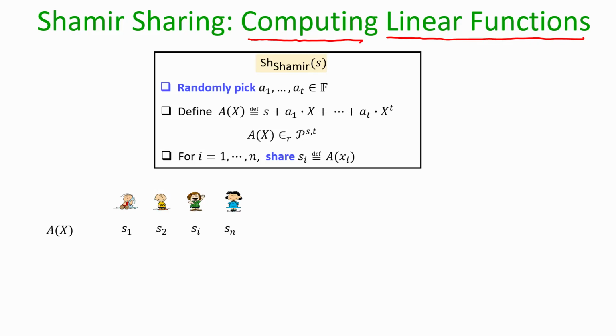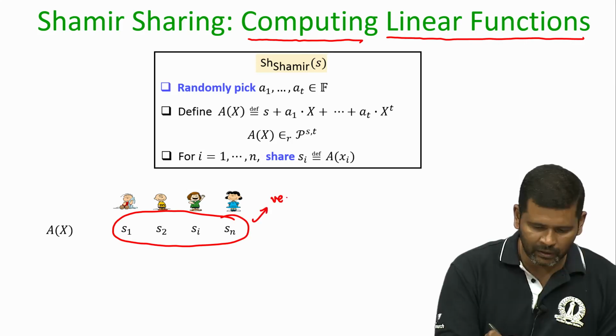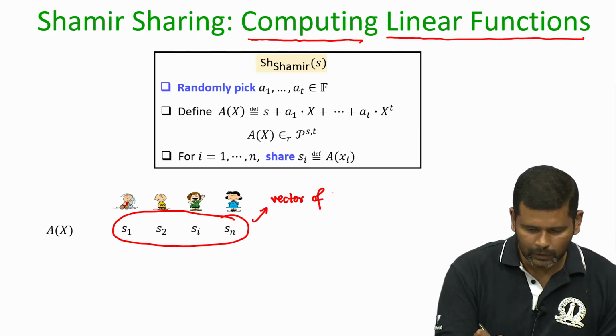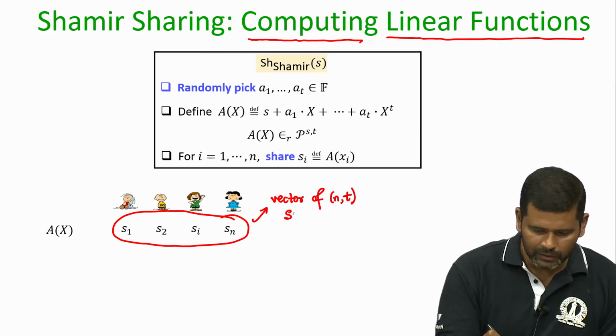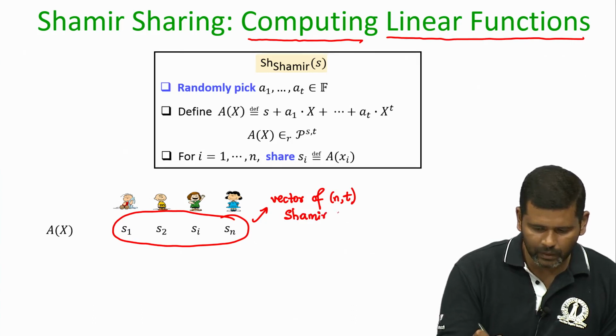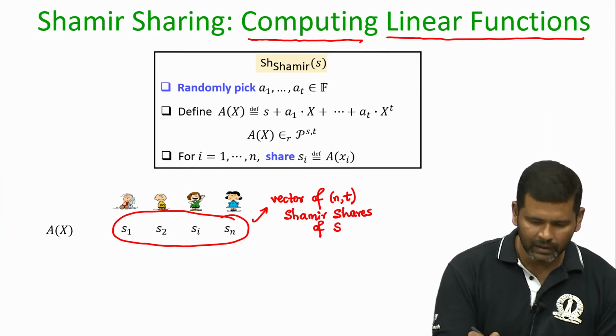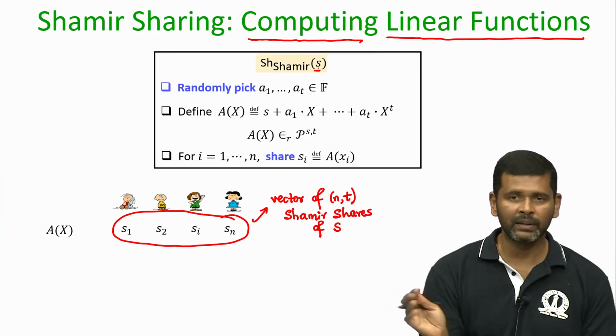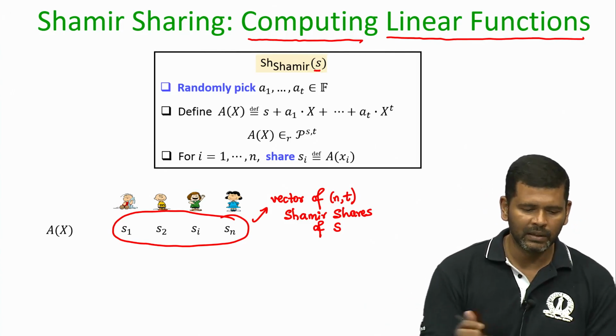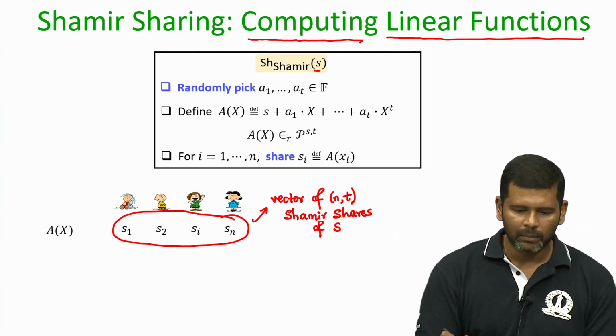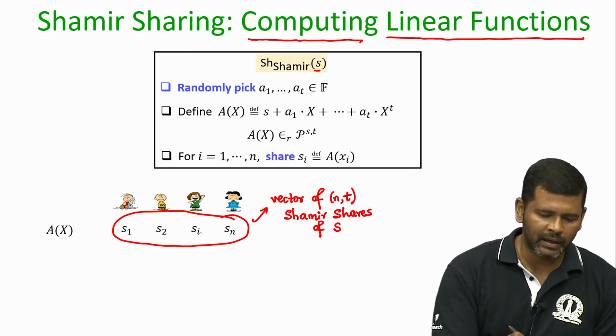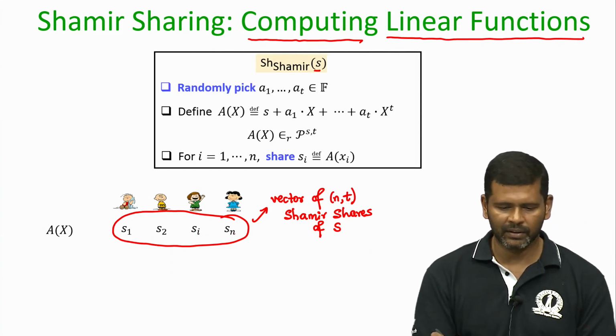So, imagine that there is some value S which is secret shared as per Shamir secret sharing scheme. This is your vector of (n, t) Shamir shares of some value S. Imagine that the value S is not known to anyone; there was a dealer who has secret shared the value S. Party 1 has the share s1, party 2 has the share s2, party i has the share si, and party n has the share sn.